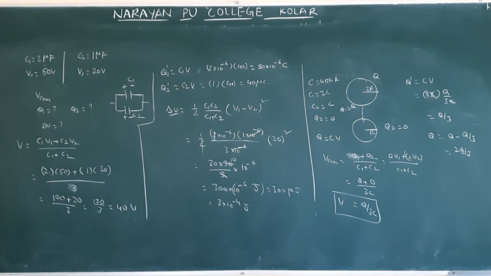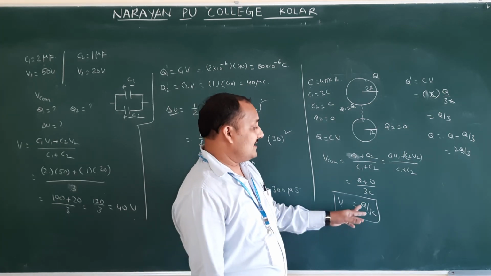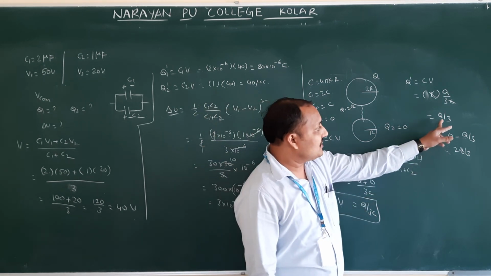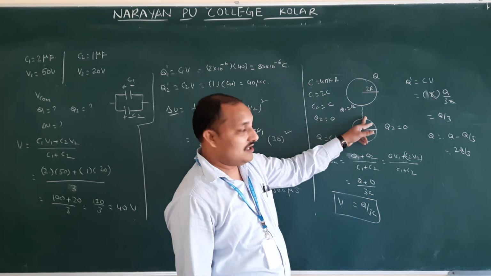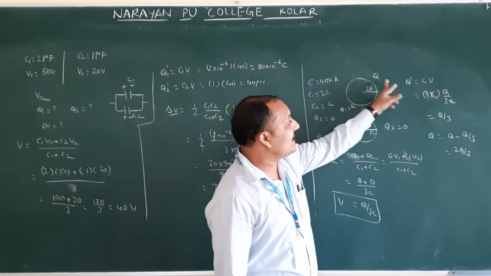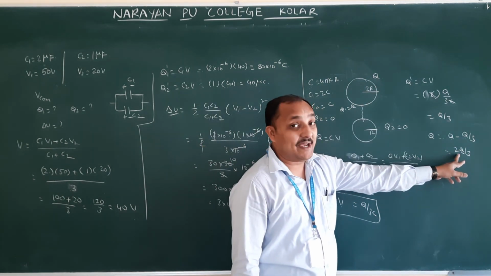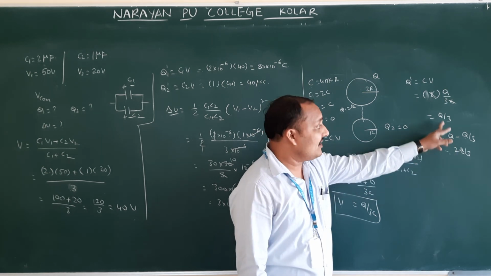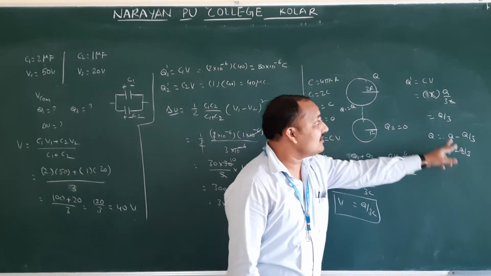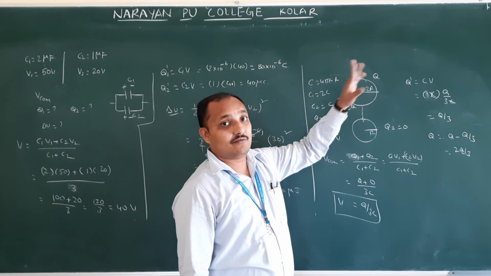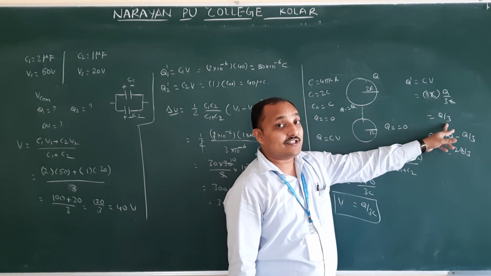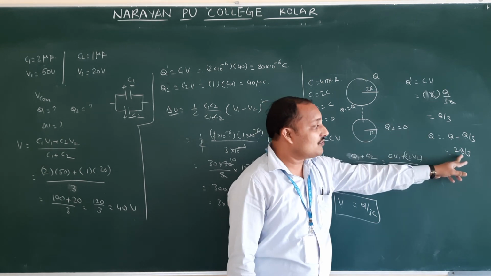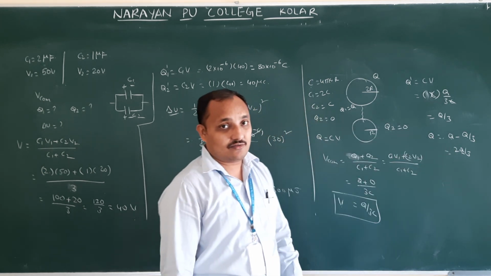Okay. So here see carefully. This Q by 3 is the charge which is flowing through the wire. So if Q by 3 is flowing, then Q minus Q by 3 will give the remaining charge. If we add these two, how much charge should we get? Again the initial charge. You should not get confused on this. This Q by 3 is the charge flowing through the wire, and this 2Q by 3 is the remaining charge. Okay.